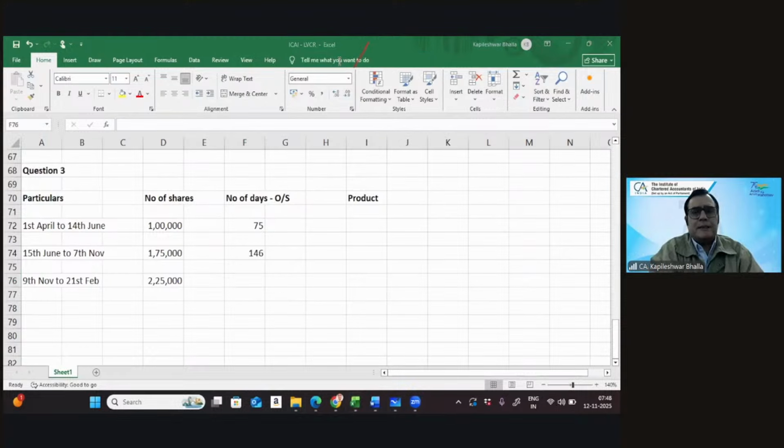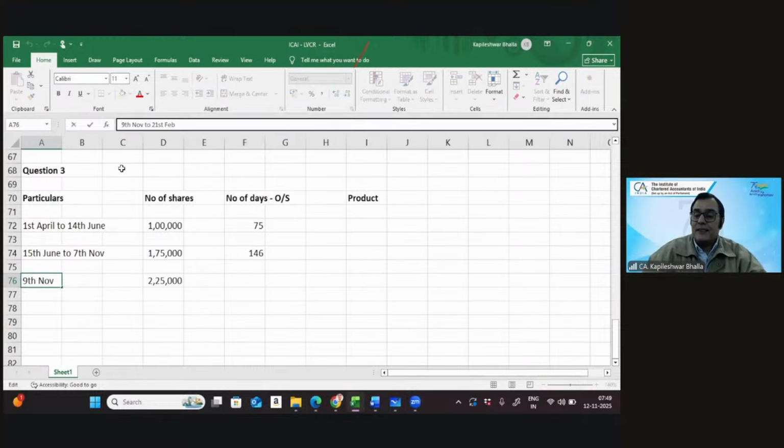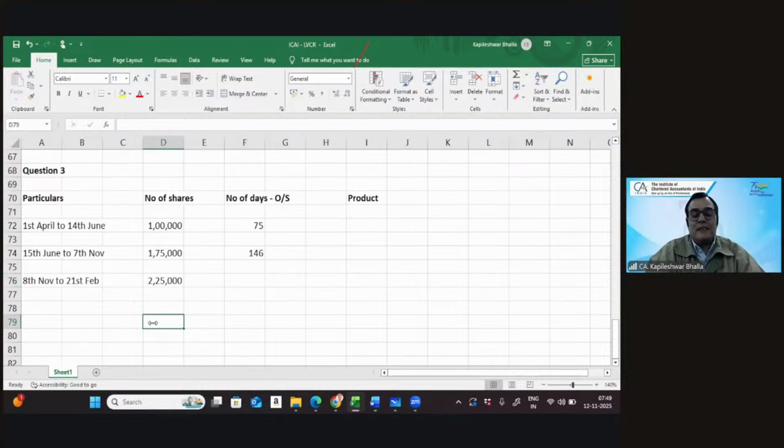Let's again calculate. From the 8th of, no, oh, sorry, I've written it wrong. My error, my bad. Yes, I've written 9th, it is 8th of November. That's great. So let me just again quickly calculate. So that would mean you can say 23 days in November, 31 in December, 31 in January, and 21. That's right, 106. Not 104. So this comes to 106 days.